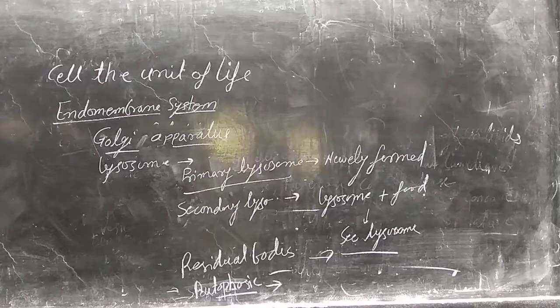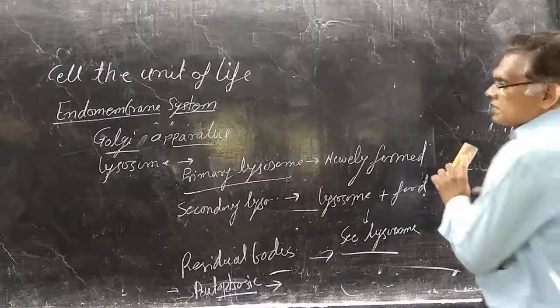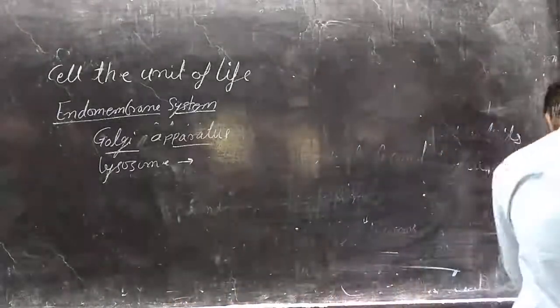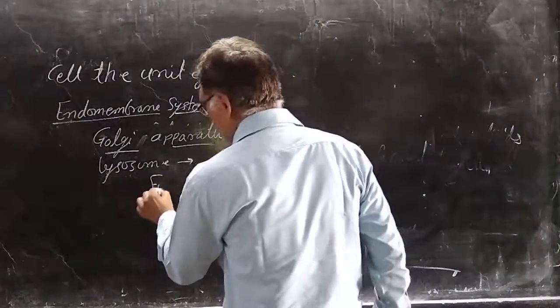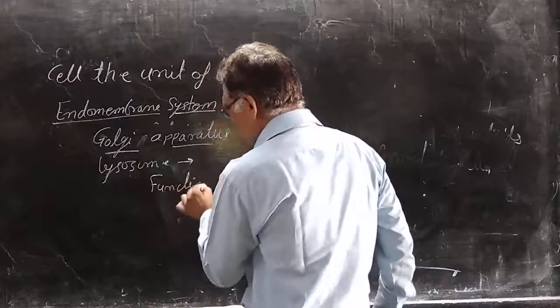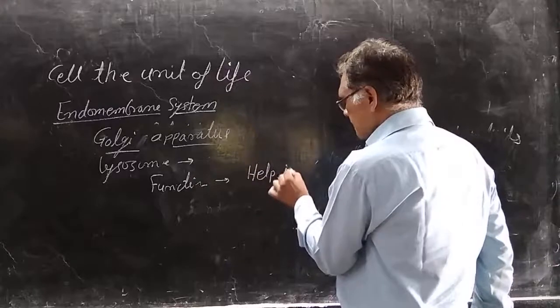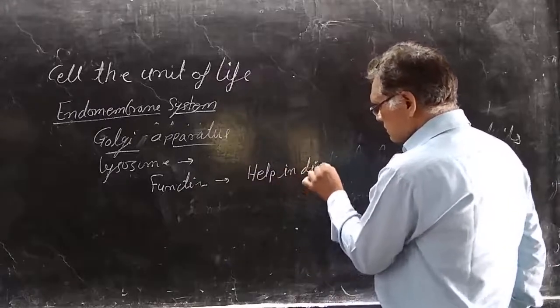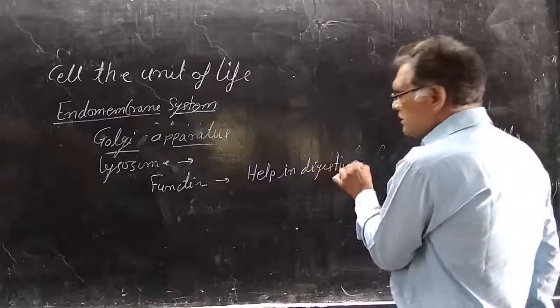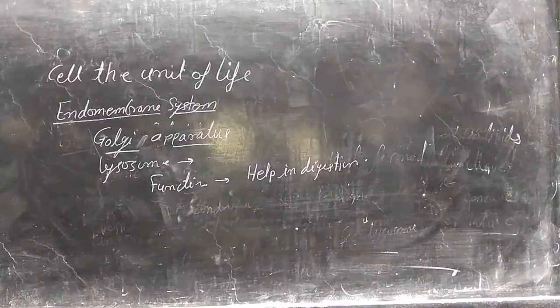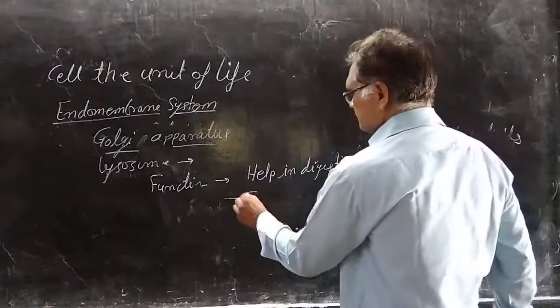If we see the different functions of the lysosome, what are the functions of lysosome? Function: it helps in digestion of different material inside the cells. It helps in fertilization.